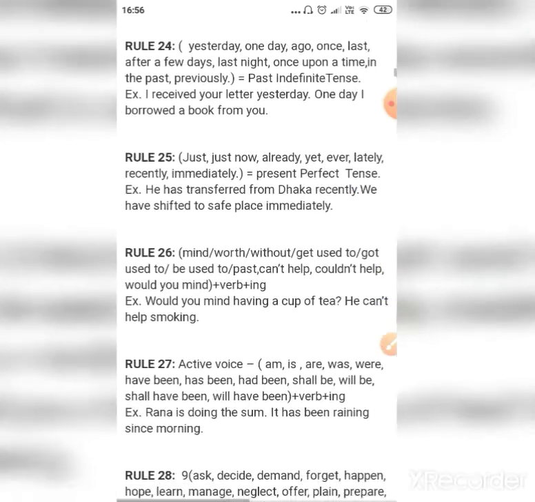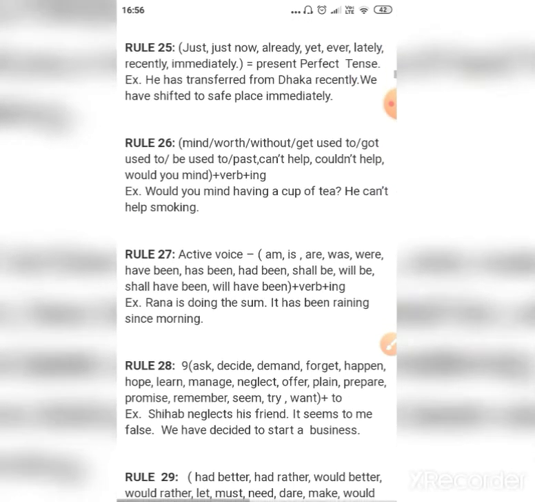Rule number 25 says these words which are there in the brackets are considered as present perfect tense. He has transferred from Dhaka recently. He has been transferred from Dhaka recently. Or you can say he has transferred. We have shifted to a safe place immediately.